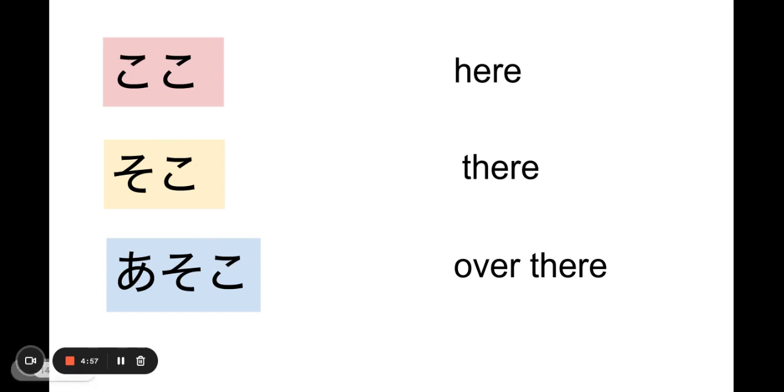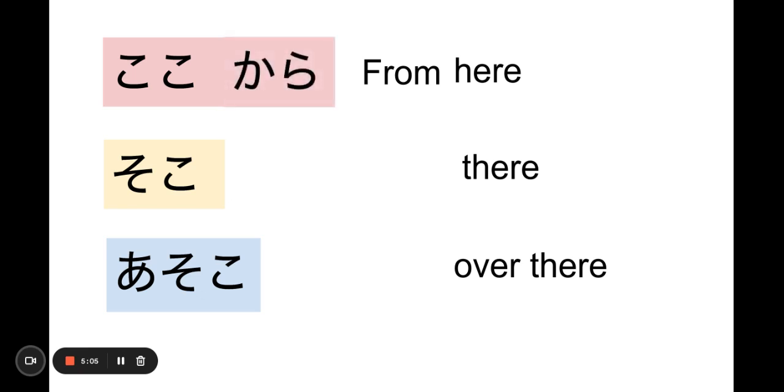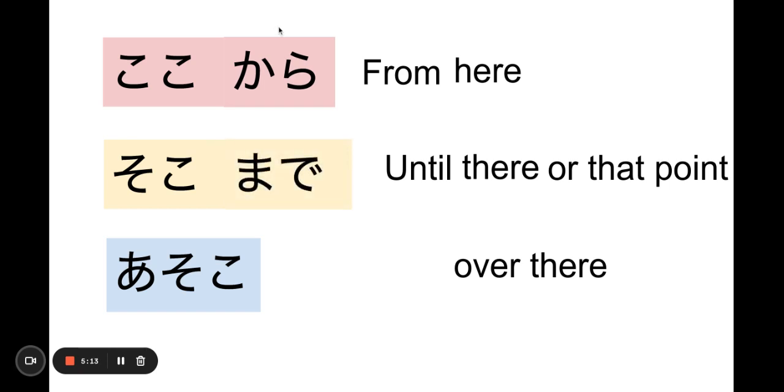All right. Let's add a few expressions here. Like from here. Remember, from is ここから. If you want to say until there or that point, そこまで. So if you want to say from here to there, ここからそこまで. Or ここから駅まで. Replace そこ with train station. ここから空港まで. From here to the airport. You can replace the location with any kind of place that we learn.